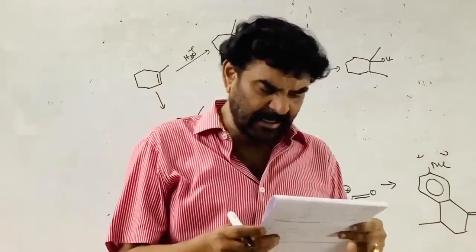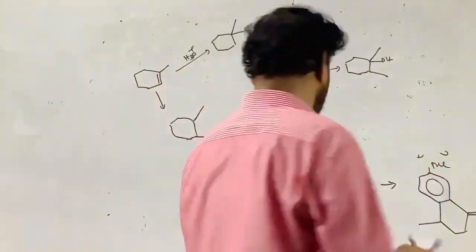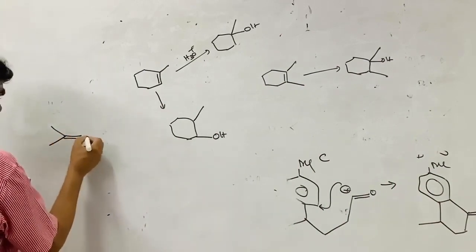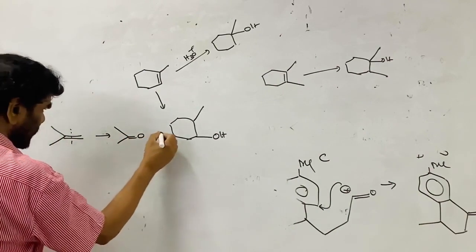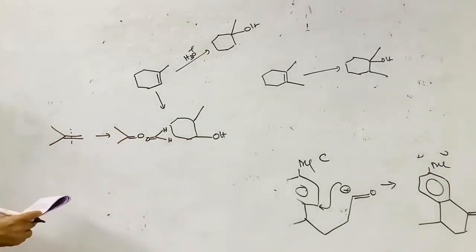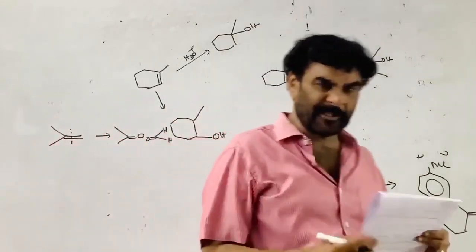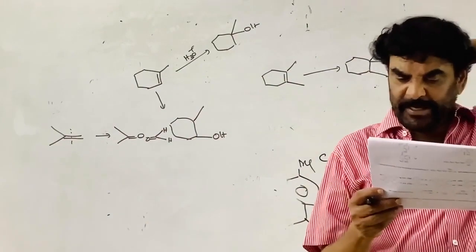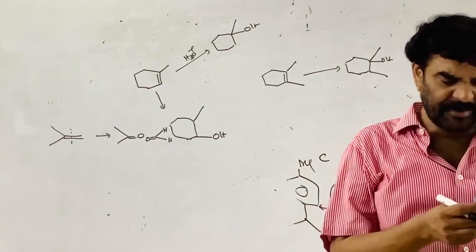And the next one: an alkene is subjected to reductive ozonolysis. Acetone is formed as the only product. So which will give that? The first one is this, A is this. If this is reduced, it gives acetone, but along with the acetone you will get an aldehyde, formaldehyde. Only acetone should form. The second case, that is B, gives acetaldehyde, 2 moles of acetaldehyde. Third, 2,3-dimethyl-2-butene, gives acetone, 2 moles of acetone. So only C is satisfying the condition.